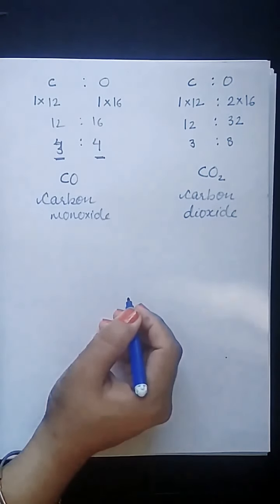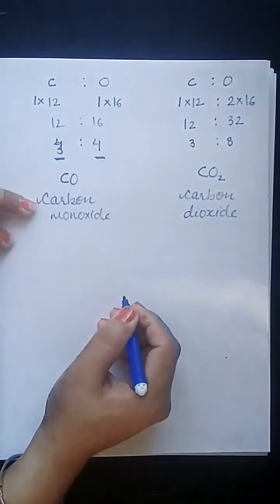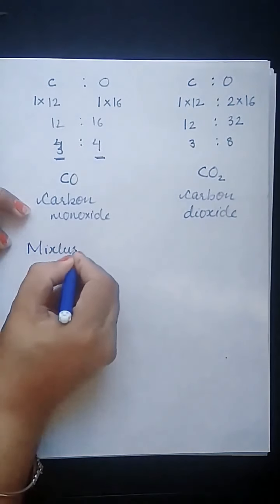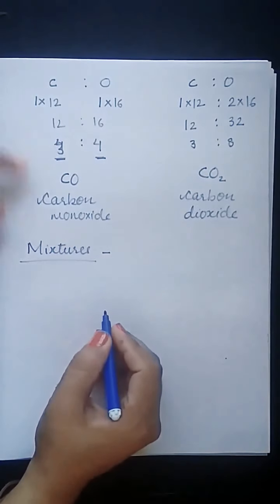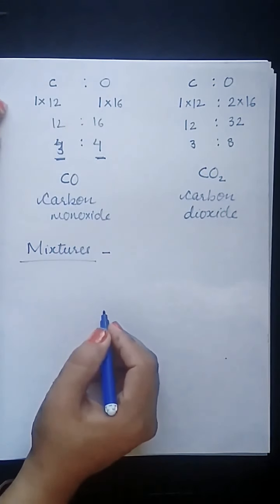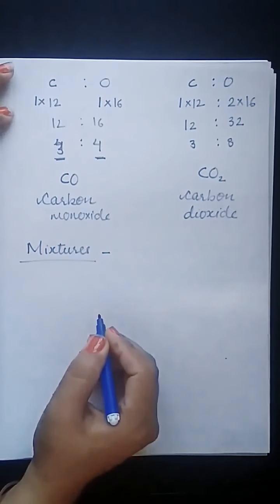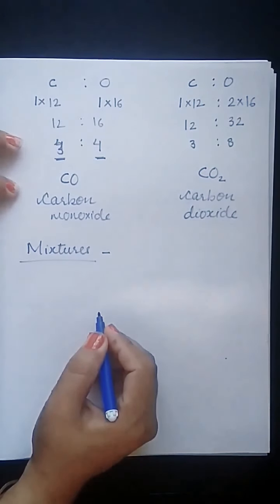So here we have seen elements, and now compounds. We'll be seeing mixtures. What are mixtures? Usually we take some snacks along with our food, or during tea time, which we call a mixture. What does it contain?